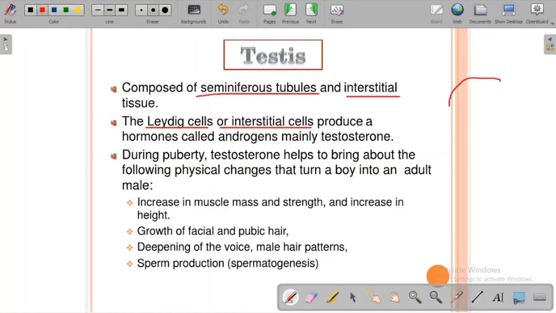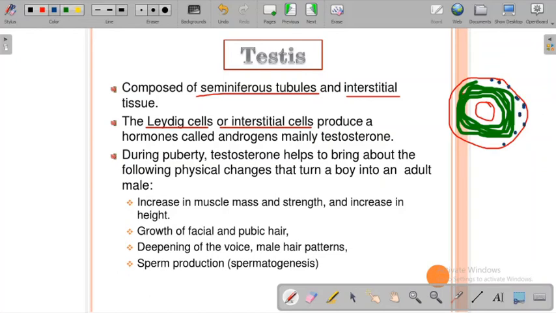Suppose we take a transverse section of this seminiferous tubule, you can see that these Leydig cells or interstitial cells are present at that site. This is the site of the seminiferous tubule. These cells are present. What do they do? Once there is maturation, suppose this is the mother follicle cell, which is now going to go down to become sperm cells, and then ultimately these cells, while traveling, give the nourishment.